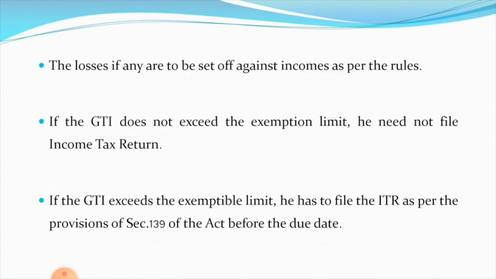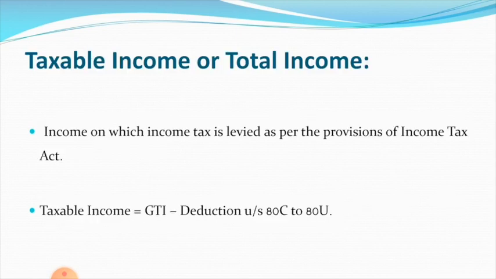If the gross total income exceeds the exemptable limit, he has to file the income tax return as per the provision of section 139 of the Act before the due date. That means if his gross total income exceeds the exemptable limit, he must pay the tax.